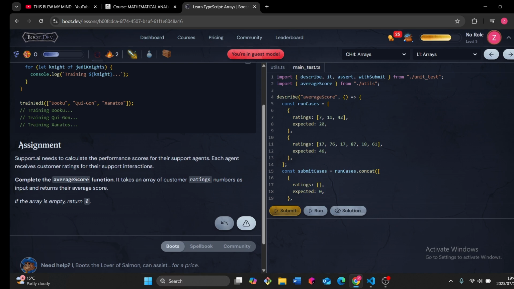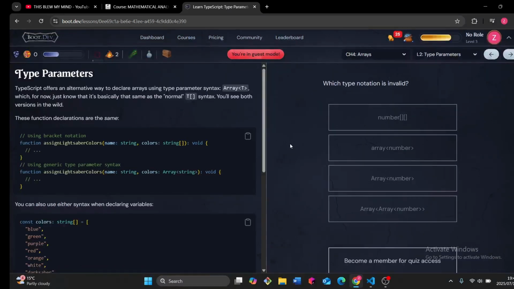They said I can continue to go through the course even without paying, so we just do that and then go on the other side and write the code. TypeScript type parameters: TypeScript offers an alternative way to declare arrays using type parameter syntax. Oh, this looks like generics, which for now, just know that it's basically the same as the normal syntax version. These declarations are the same. Let's say, assign 7 colors.